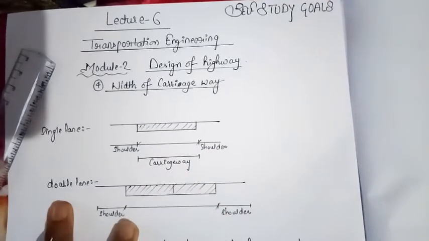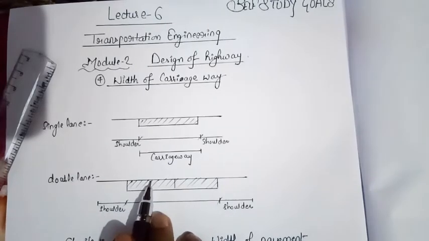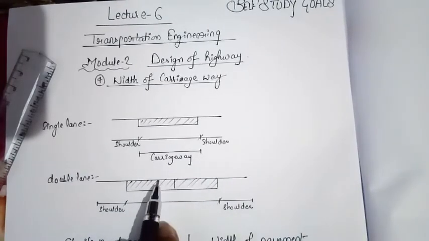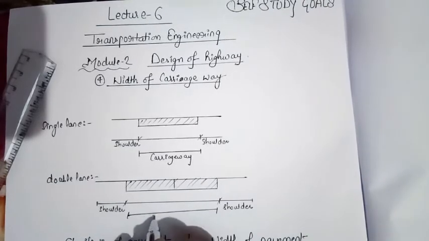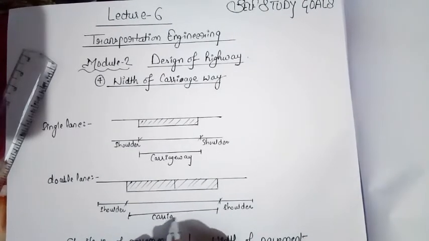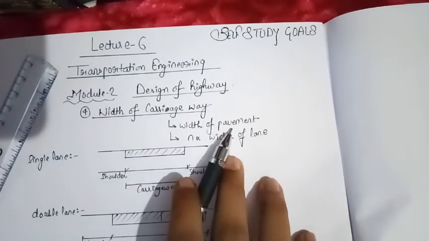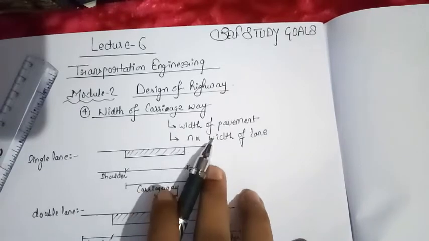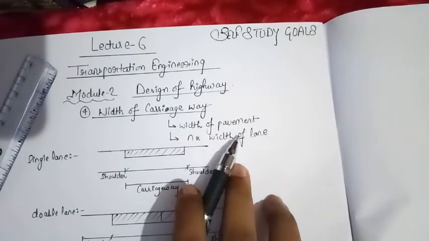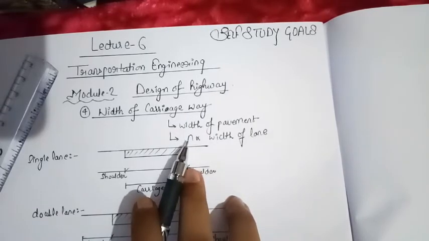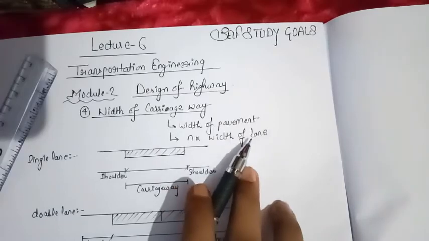Similarly, in the case of a double lane, this is the two lane. So the first lane is this, the second lane is this. The summation of the width of two lanes is known as the width of a carriageway. The width of a carriageway is equal to the width of a pavement, and it is equal to n into the width of a lane. Let us suppose the width of a lane is 3.5 meter and there are 4 lanes in a road. So the width of a carriageway is 4 into 3.5, that is 14 meter.